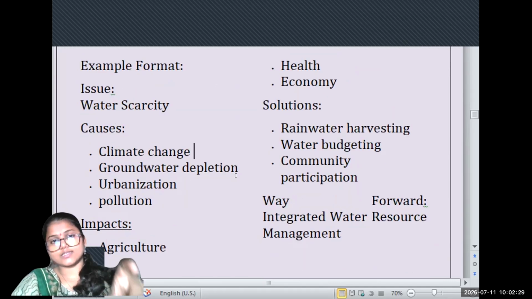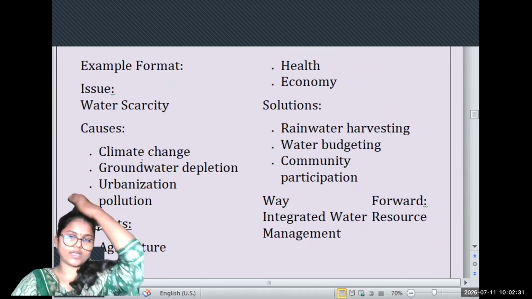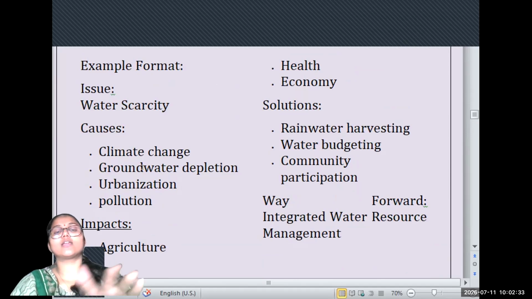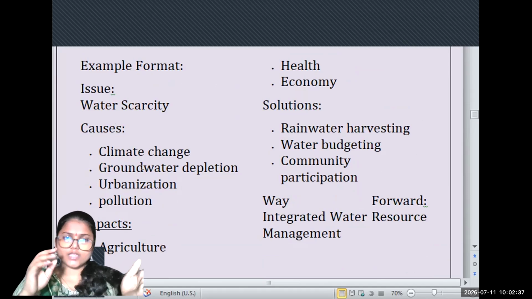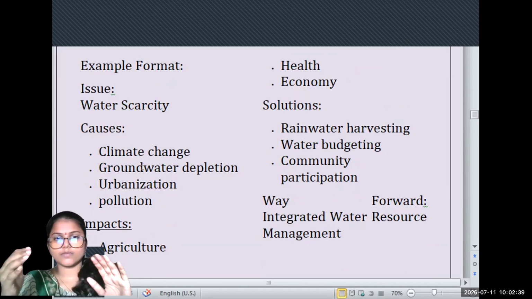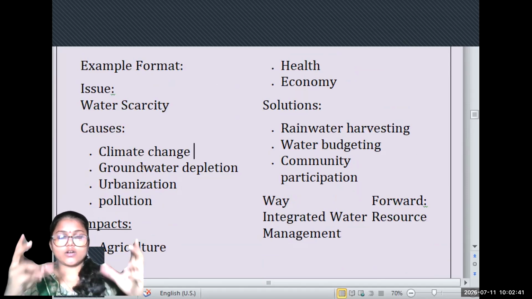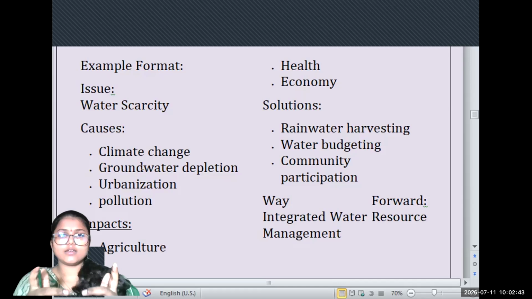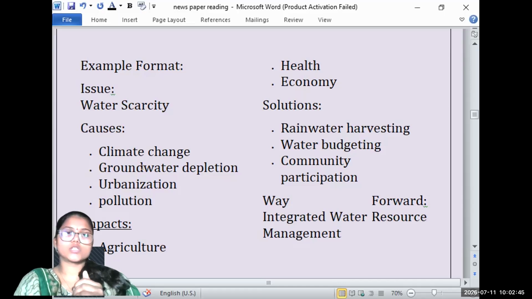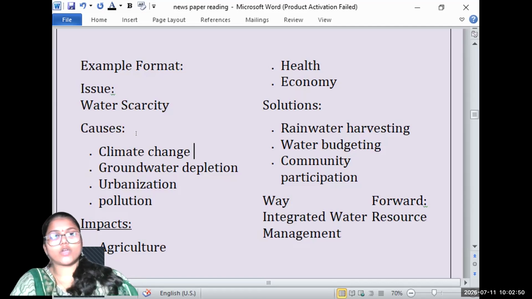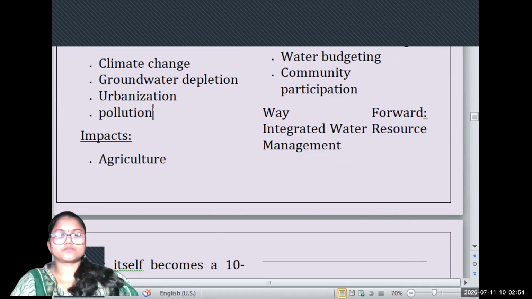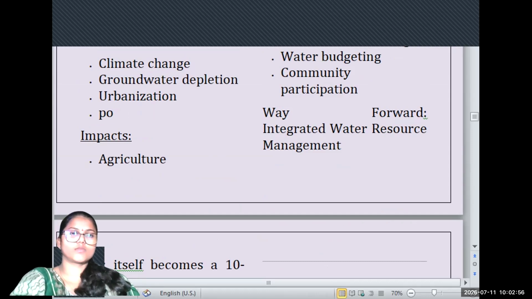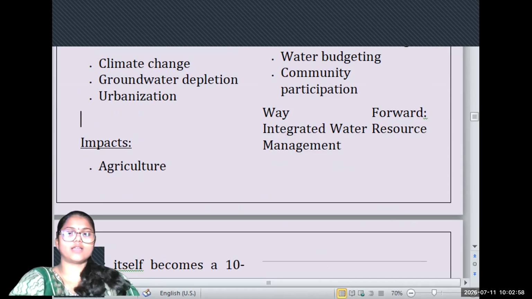Okay, this kind of article. At the end of the video, you will see that I have not read the newspaper for today. So when I read the newspaper, you will see in real time how I sort things and point out how you can analyze it and use the information for your studies, not just read the newspaper. Okay, so this again becomes a 10 marker answer.